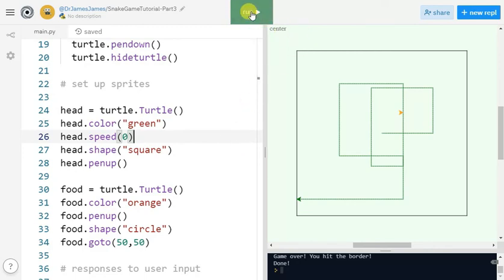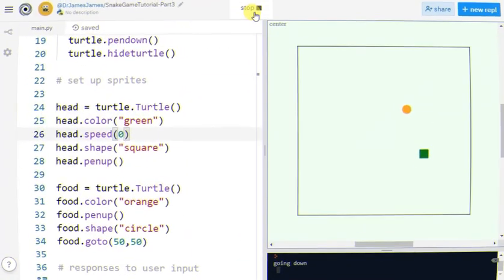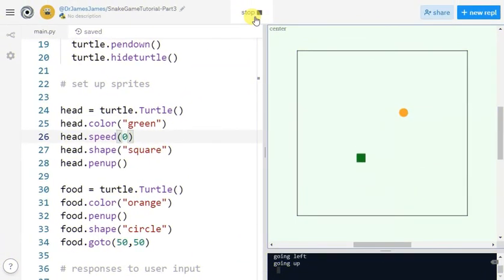All right, so if I run it, we're going to see that this is what that looks like. So it's a little bit more blocky, but that's kind of like the original program. So these are our separate sprites. And right now, this is how sprites are working in our turtle program.